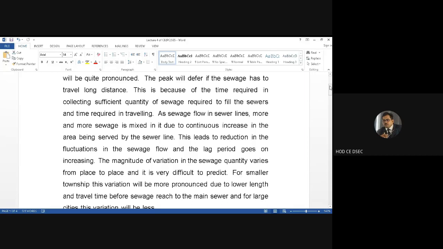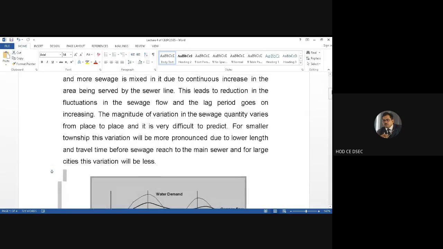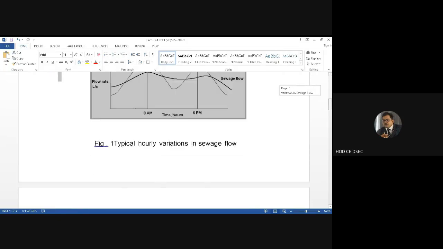For a smaller township, this variation will be more pronounced due to the lower length and travel time before sewage reaches the main sewer. For larger cities, this variation will definitely become less. So if it is a smaller city with less area, the fluctuations will be more. And if we talk about a larger, more densely populated city, then definitely the variation will be less. So this has to be kept in mind.